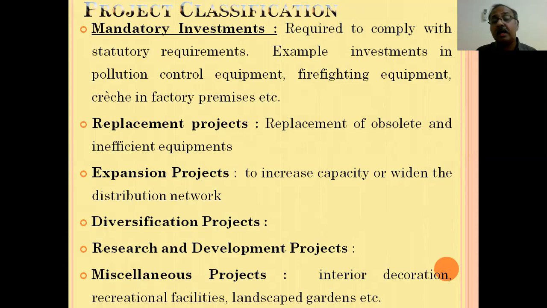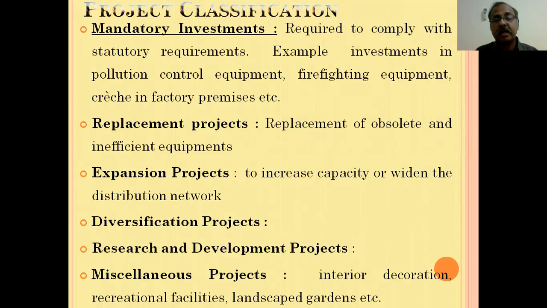The next one is diversification projects. Diversification means entering into newer areas of products. It requires more investment in the form of machinery, plant, land, all kinds of fixed assets. The next one is research and development projects, especially for the automobile industry and similar industries. They update and upgrade their technology and their models, by incorporating more and more facilities.